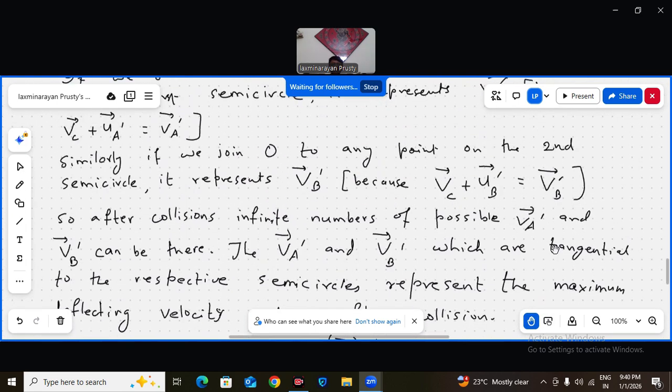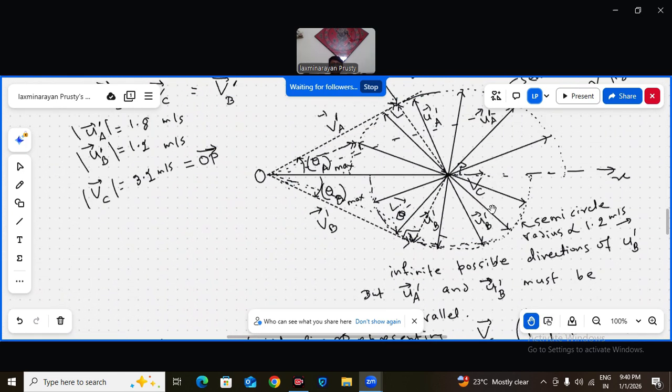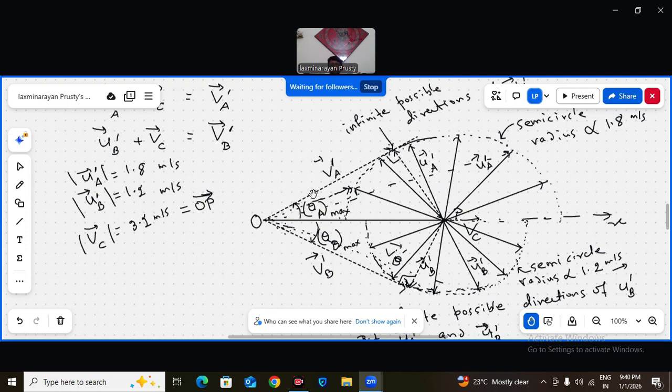Why? Just see this diagram. Now this is the maximum deflection for A. That time UA is this dotted line. That time UB must be opposite to that. In that case, theta B will not be maximum. When theta B is maximum, this is the UB dash vector, then the UA dash vector should be opposite to that.